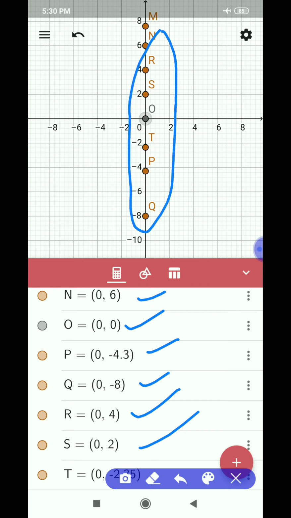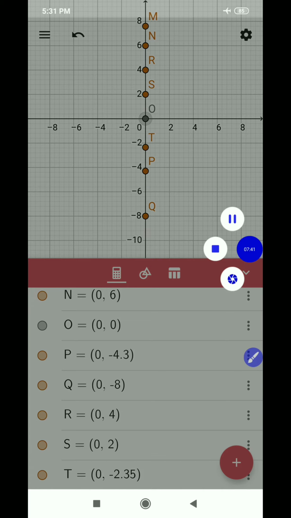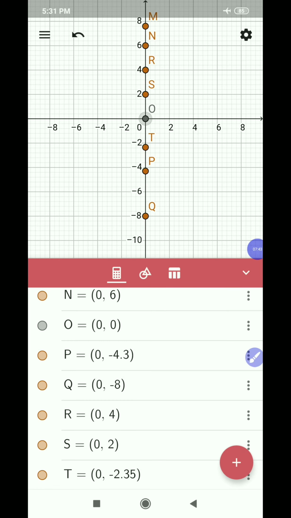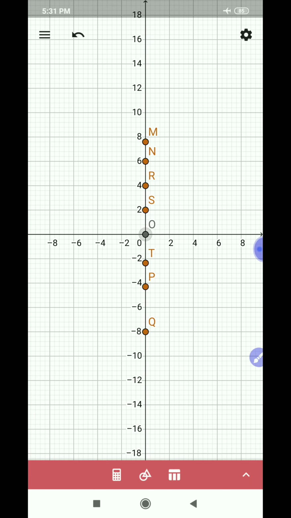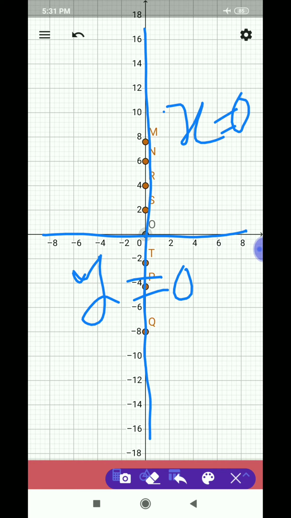So, the equation of the y-axis is x equal to 0. Similarly, the equation of the x-axis is y equal to 0. Once again, I am repeating. The equation of the x-axis is y equal to 0 and the equation of the y-axis is x equal to 0.